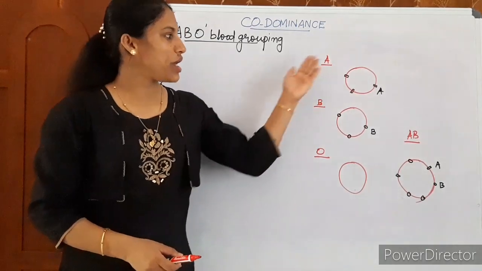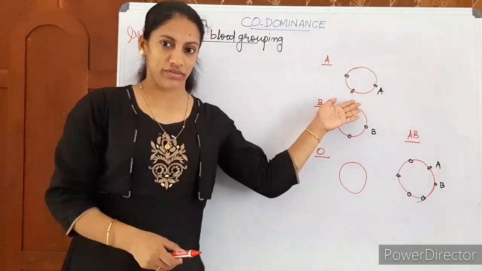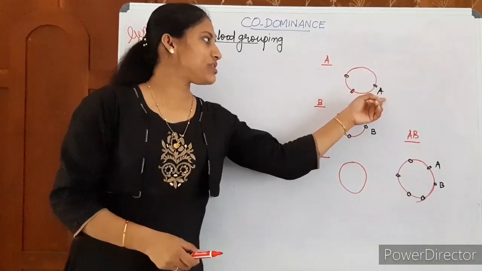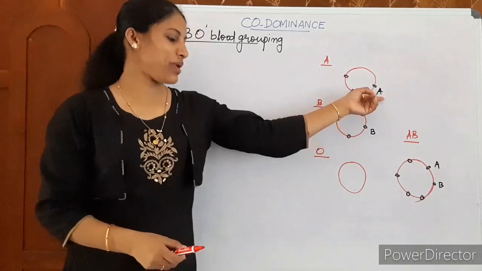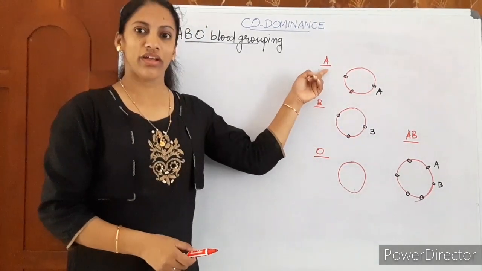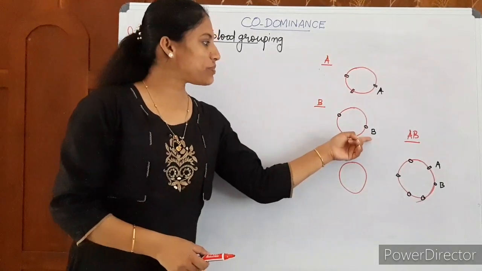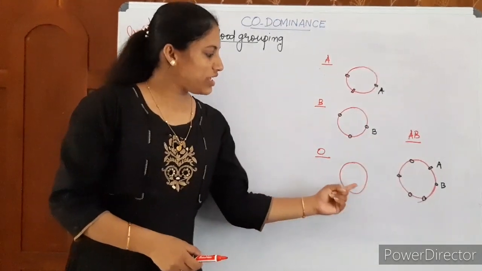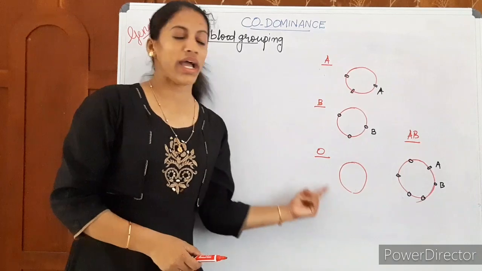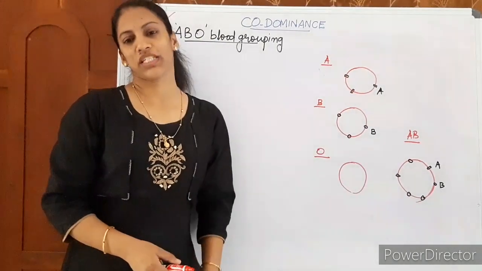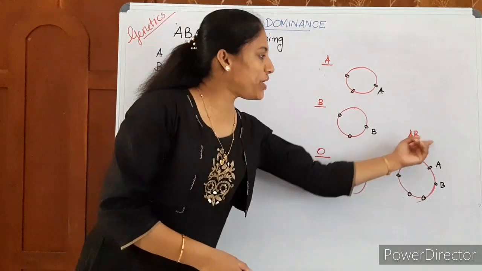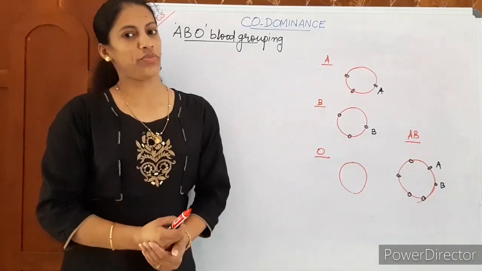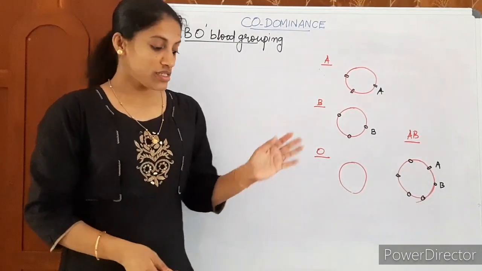antigens or glycoproteins present on the RBC plasma membrane. And if a person carries only antigen or sugar A on the plasma membrane, they are A group. And if they have sugar B on the plasma membrane, they are of B group. And O group persons have no antigens A and B on the plasma membrane, whereas AB group persons have both the sugars A and B on the plasma membrane surface. This is the case.